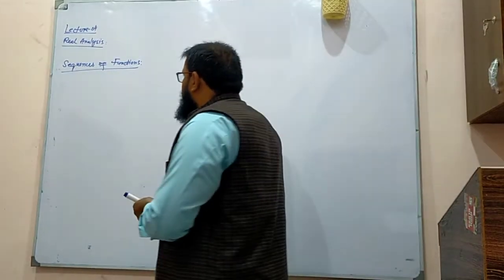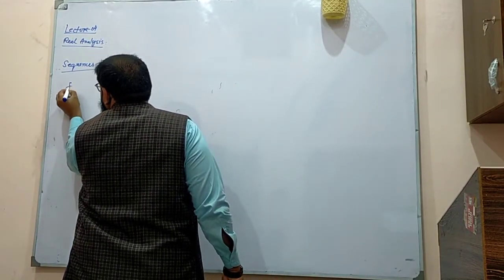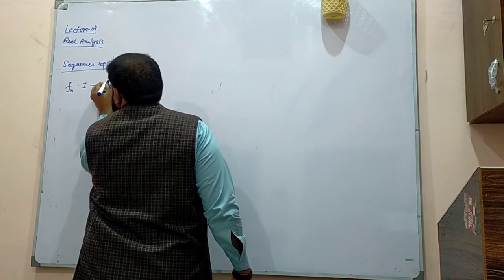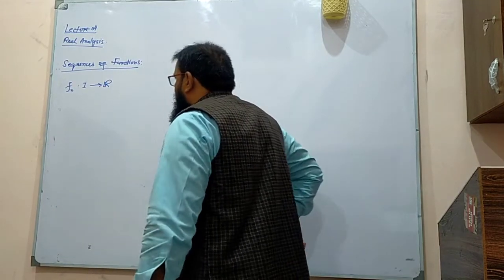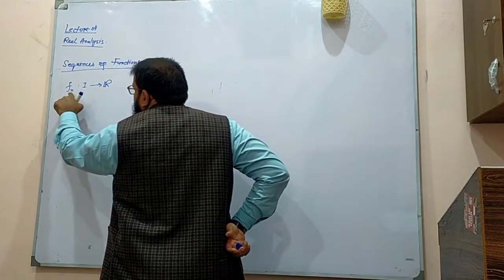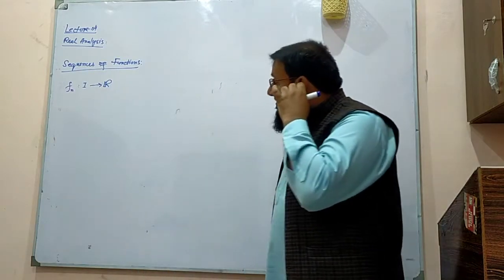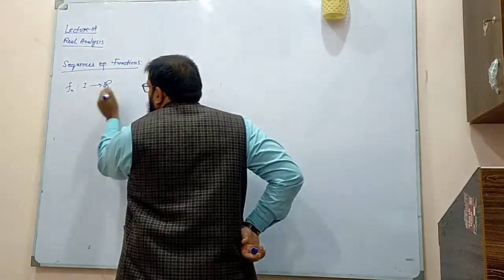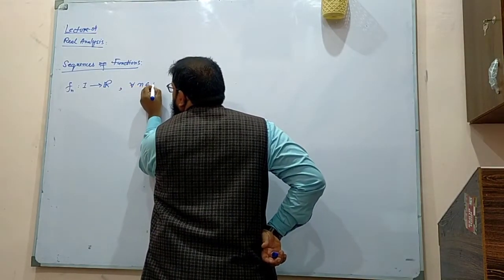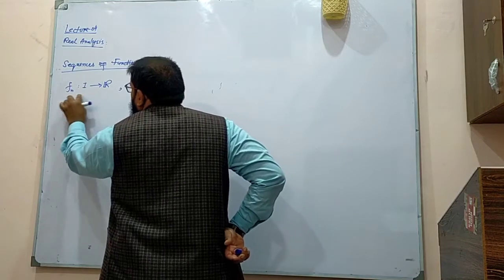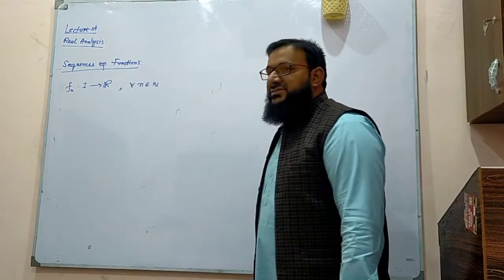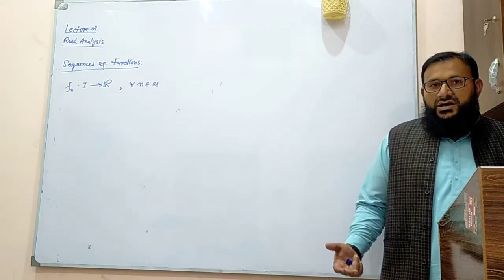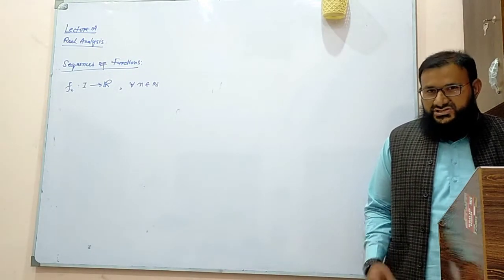So a sequence of functions is basically a map fn that runs from some interval to the set of real numbers. But this function has some parameter n, and for all n in the set of natural numbers, we get a function. It means if we change the value of n, we get a different function. So we call this a sequence of functions.